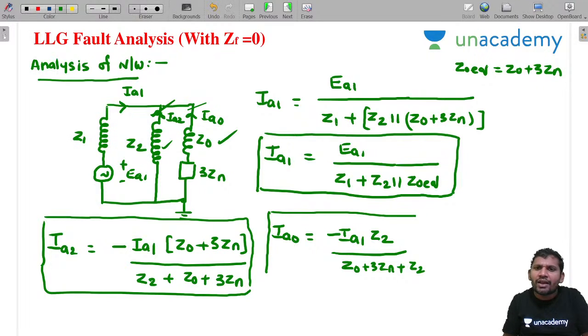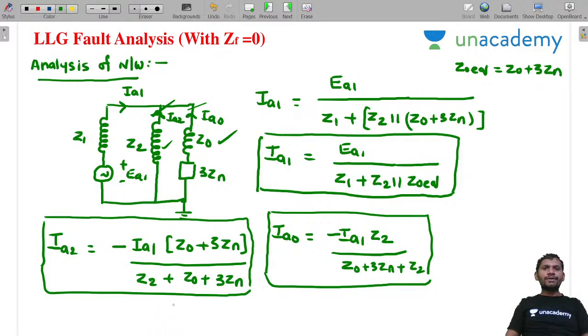This network I am analyzing, it's a very simple analysis. Like this you calculate. Clear, students? How to calculate IA1, how to calculate IA2, how to calculate IA0. If you want, add all these, IA0 plus IA1 plus IA2, you can get 0. If you want, check that one. That condition will be satisfied. Just we are analyzing the network. Students, is it okay?